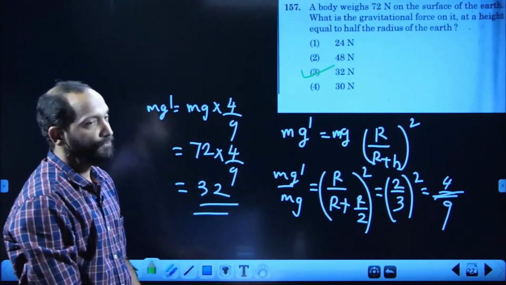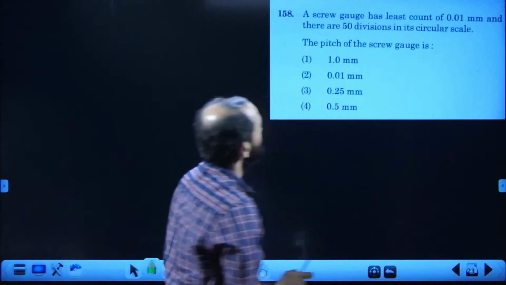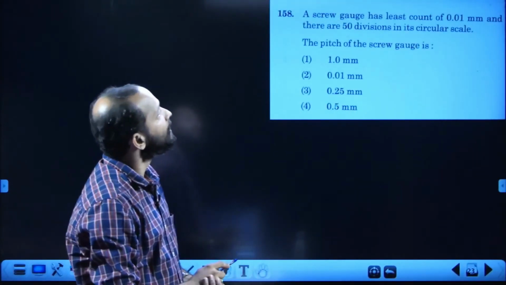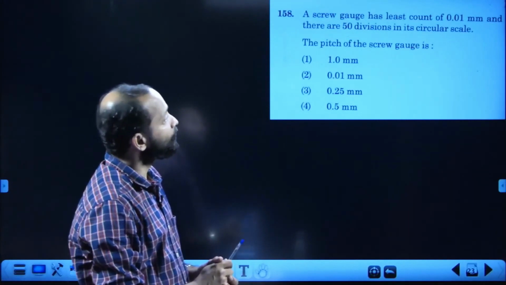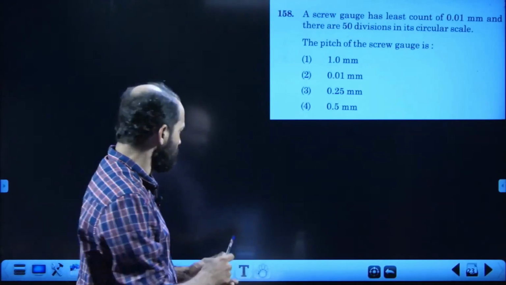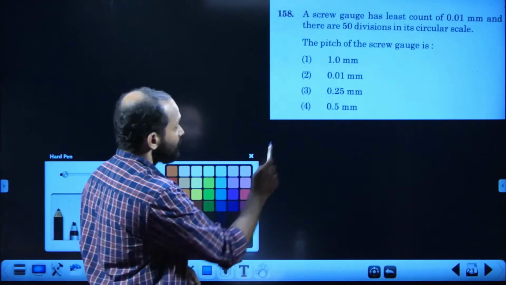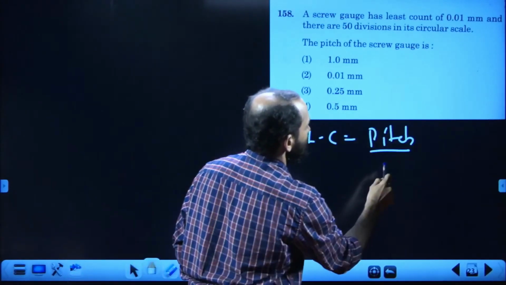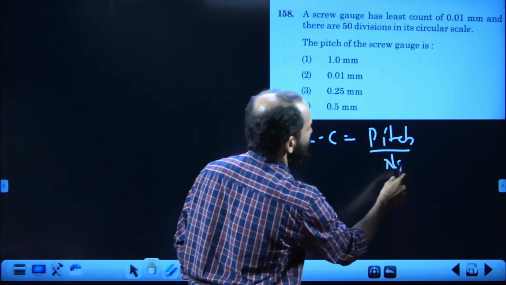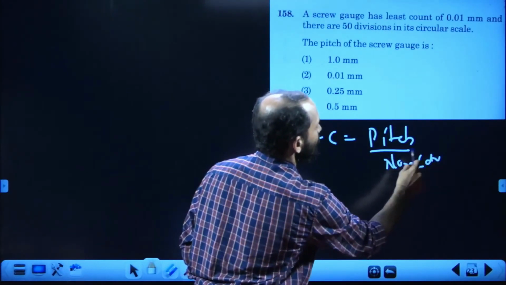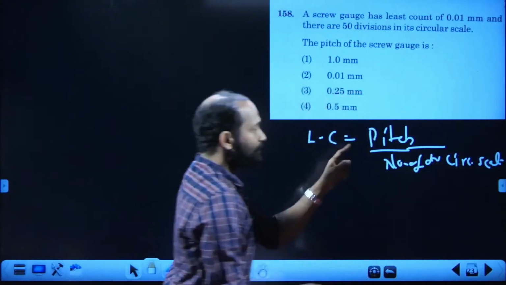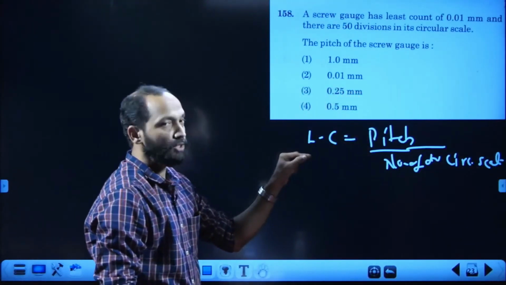Next one is 158. A screw gauge has a least count of 0.01 millimeter and there are 50 divisions on the circular scale. What is the pitch of the screw? Very simple one. Least count is equal to pitch divided by number of divisions on the circular scale.